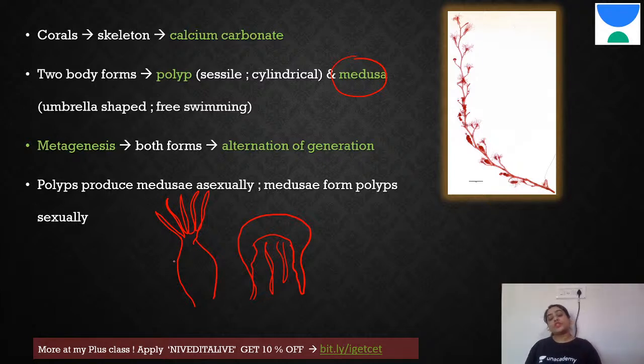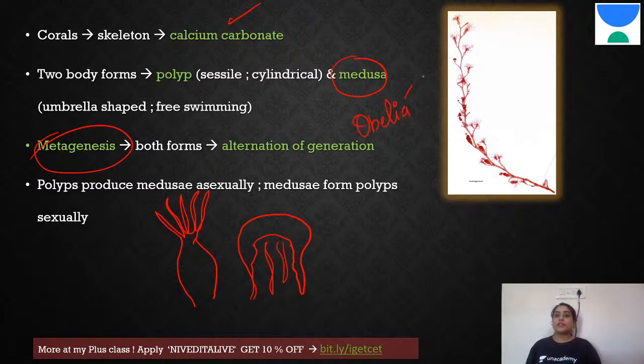Now most of your corals are polyps. What it does is release an exoskeletal structure made up of calcium carbonate. That's why your corals look very pretty. If you break it off, it is just its exoskeleton part. The remaining organism may be still inside or out in the sessile, in the substratum. In some cases, you see metagenesis. Now, what is metagenesis? You can see the organism here. It is called Obelia.